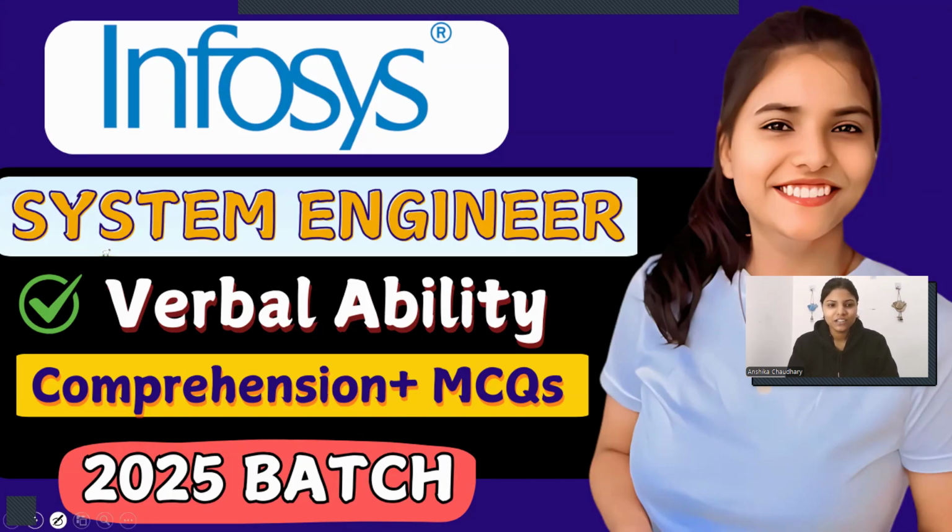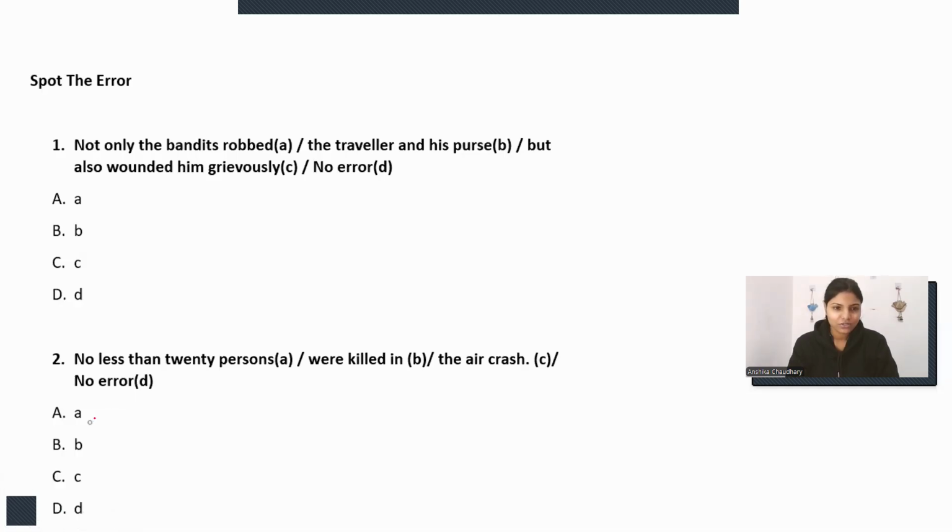Let's start with the session today. So all the questions will be from verbal ability only. The very first question is from spotting the error. Okay. So this is the sentence. Here are four parts in which you have to identify in which part the error is, and then I will tell you how you can improve it. So not only finding the error, but I will tell you what the right statement should be.